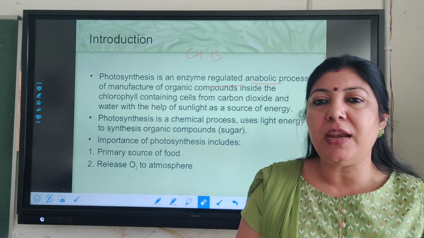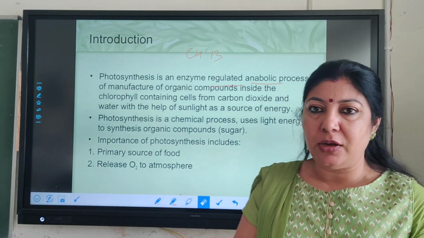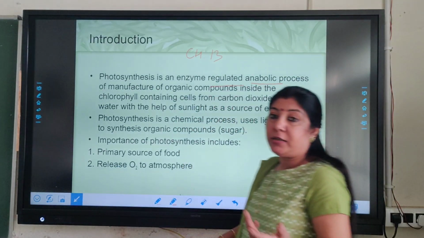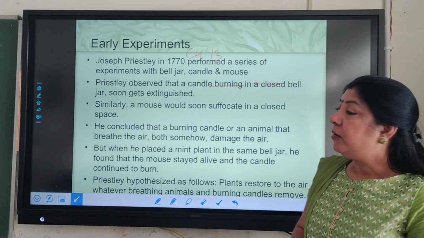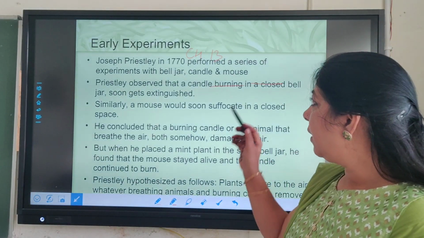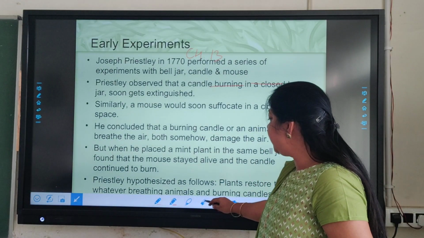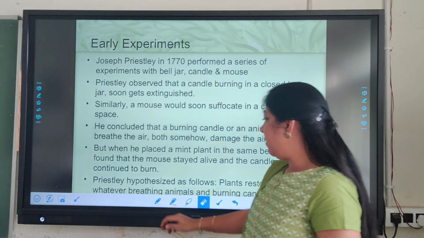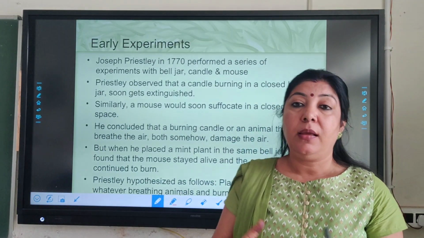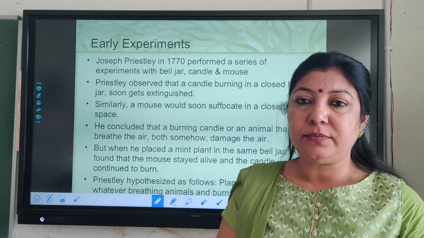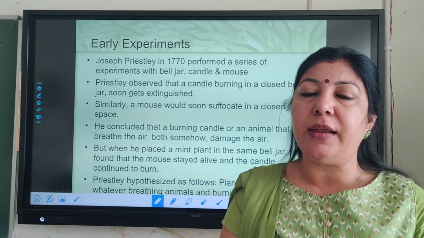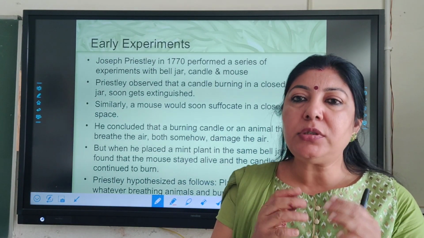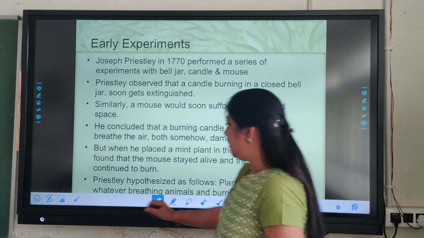So we will be studying the various details of the whole physiology of this process. But let us see what experiments were done from time to time. The early experiments include, first, Joseph Priestley's experiment, the famous bell jar experiment. In this experiment, what did he do? He took a bell jar and kept a burning candle in it, and along with the burning candle, he used a living mouse. Let's see that.